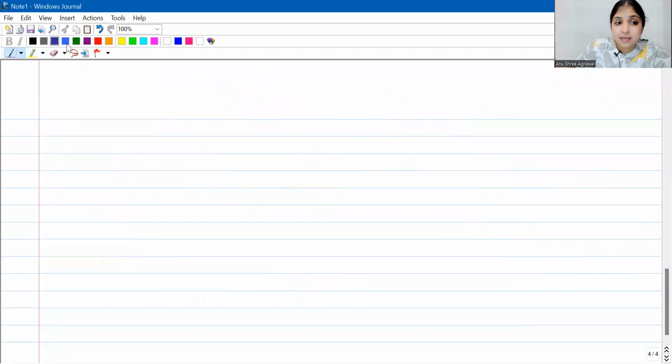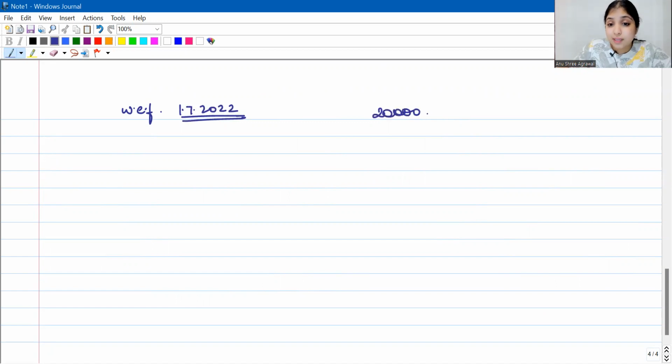Under this section, 194R is applicable only with effect from 1st July 2022. So how will you calculate now? When you're calculating the 20,000 limit, you will consider the period 1st April 2022 to 31st March 2023.